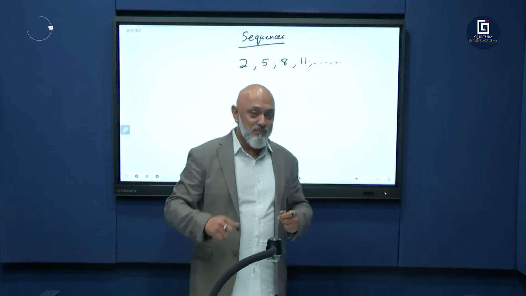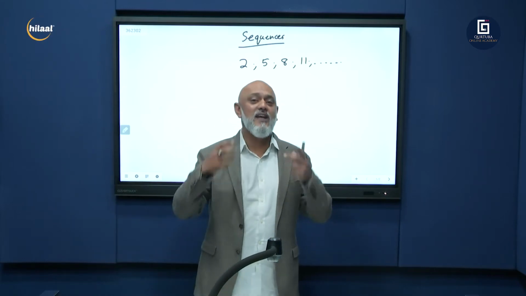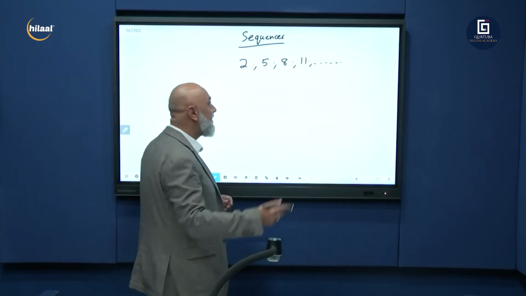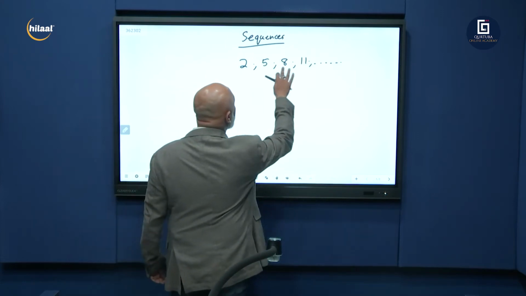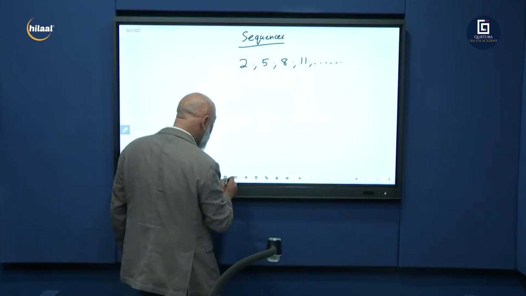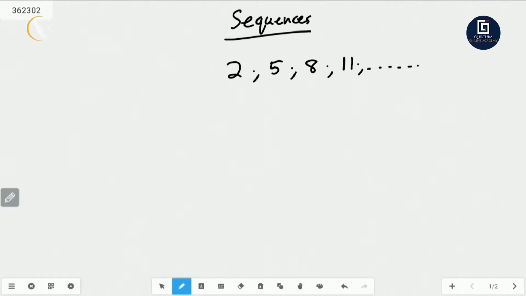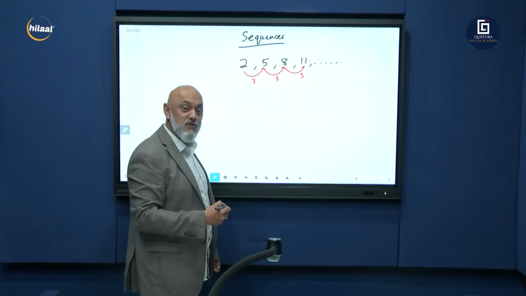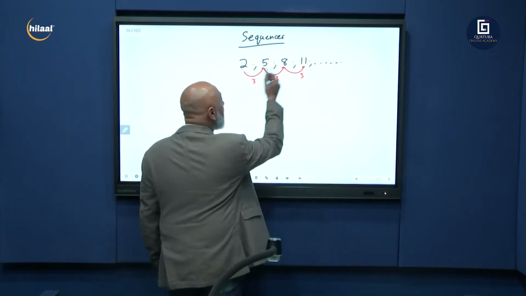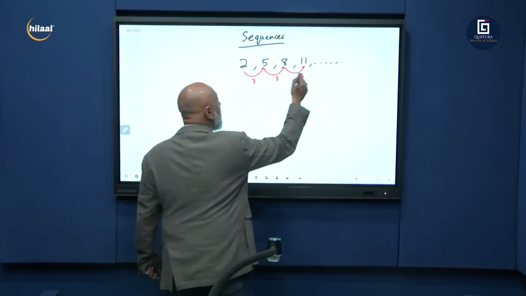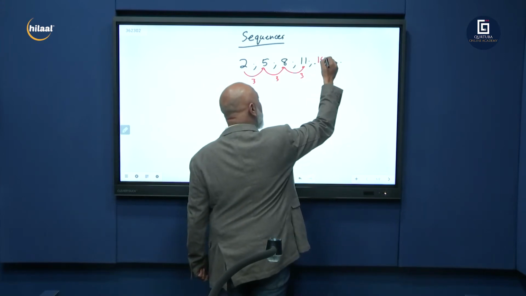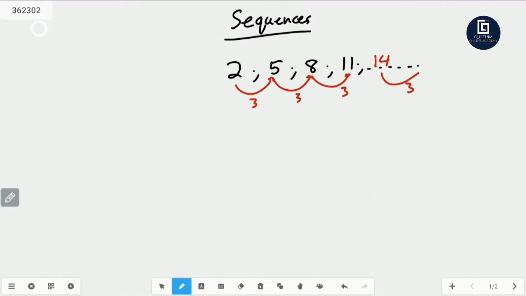So come, parents, let's play a game now and let's get your minds activated, parents and learners. Now we have 2, 5, 8, 11. You know that there is a common difference between each of them. From there to there is 3 meters. From there to there is 3 meters. From there to there is 3 meters. So what would your next two terms be? You add on 3, you add on 3. So 11 plus 3 would be 14, and 14 plus 3 would be 17.